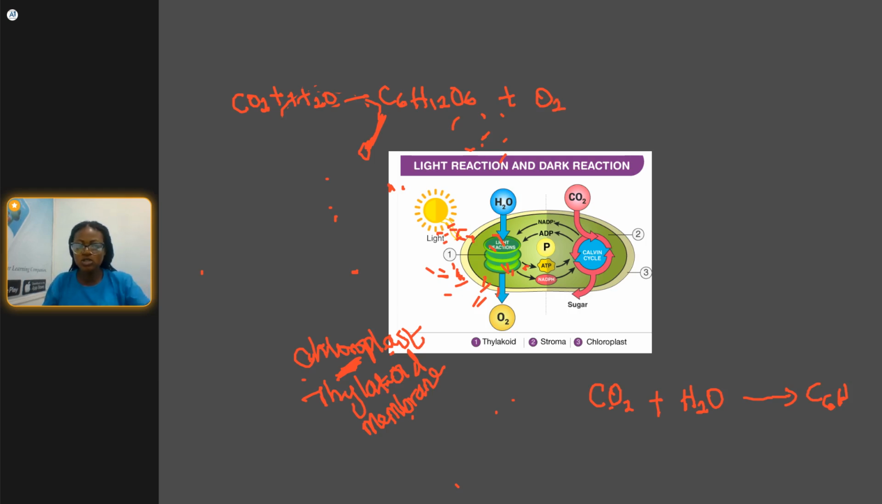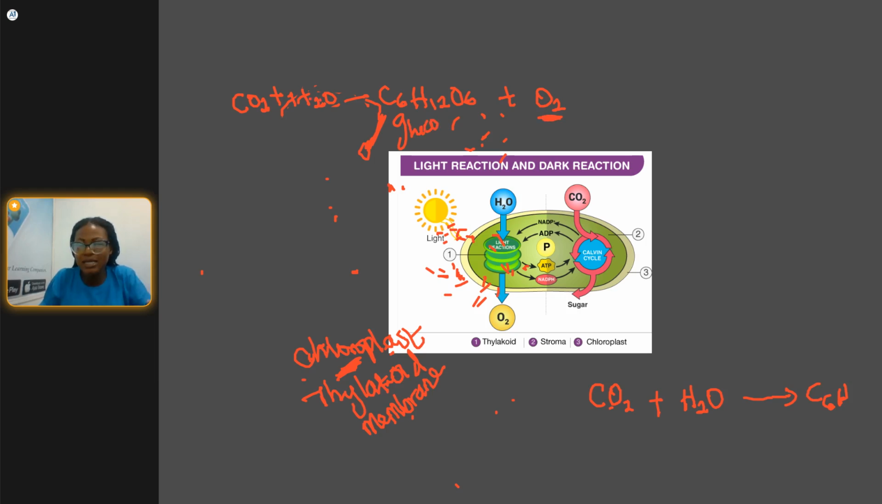So you can see this oxygen. All this occurs during the light reaction. The oxygen is given off from the water molecule because it breaks down the water molecule. So it gives glucose and oxygen. And don't forget, this oxygen is gotten from water.